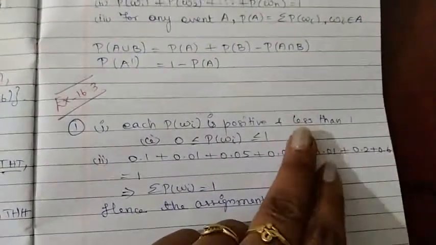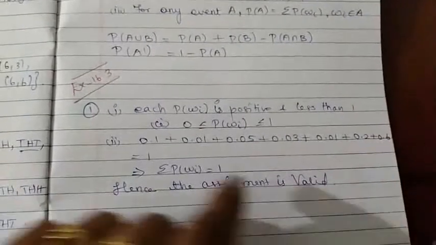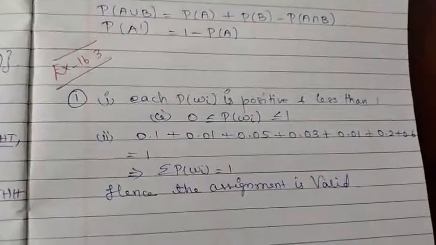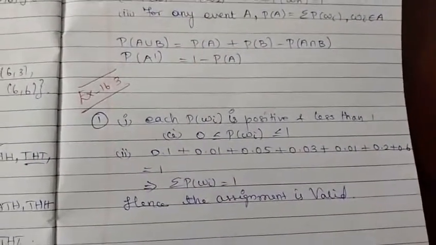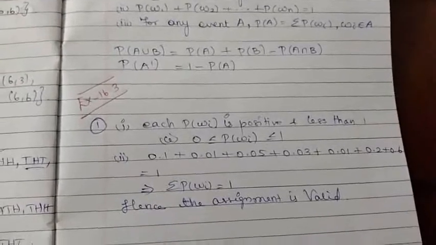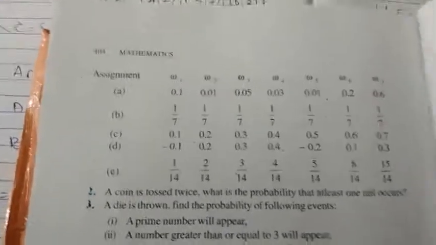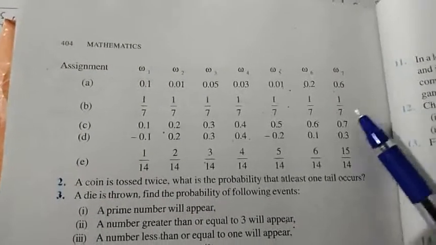The second condition is the sum should be equal to 1. So if we add, we are getting 1. Therefore, both the conditions are satisfied. Therefore, the assignment is valid. So this is how you have to check whether the given assignment is valid or not. If you see the next question also, you can check in the same way.